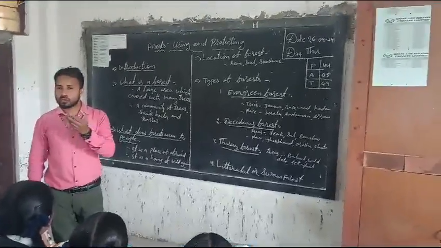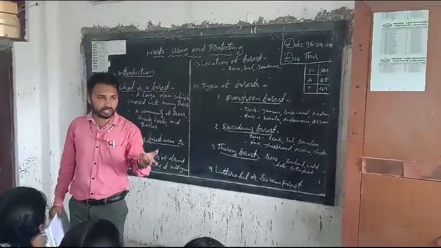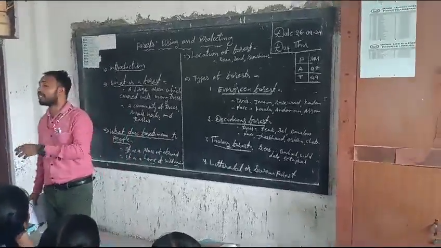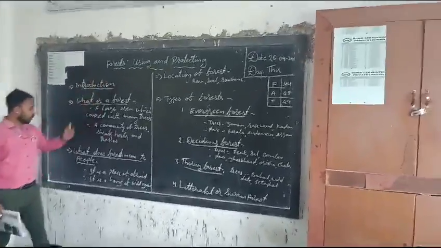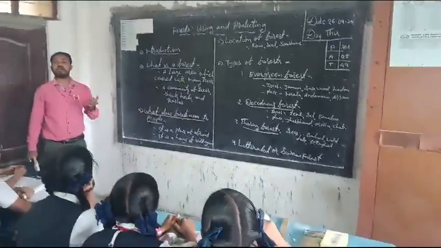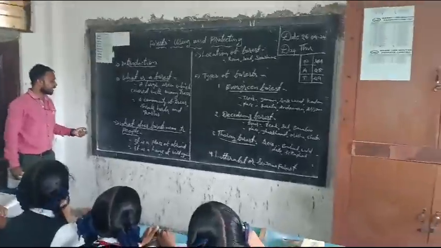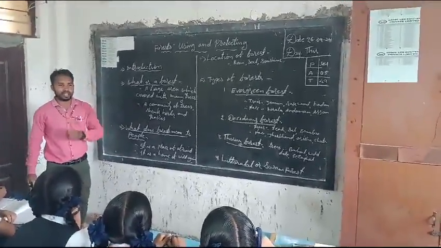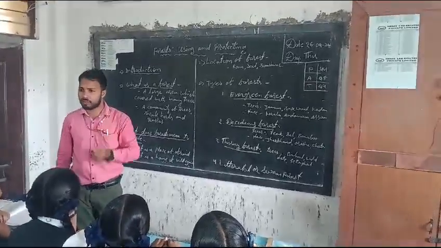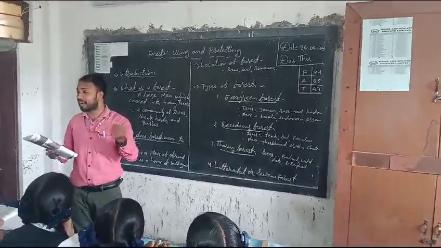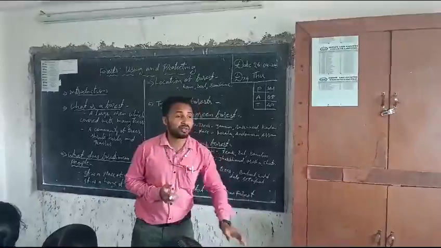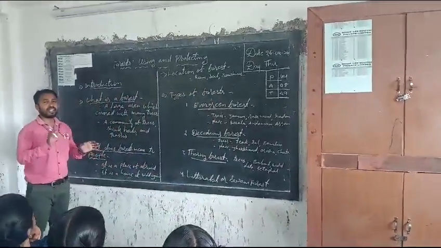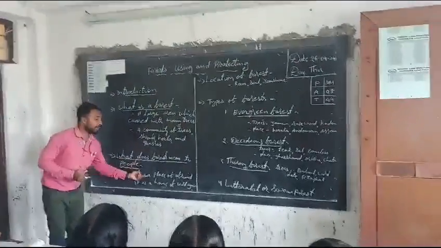Because those who have seen forest, they understand what is forest, is not it? But those who have not seen it, their idea will be different, according to the idea they get of the forest. Some of them think that this is a place of fear. Why are they afraid of forest? Because in the forest wild animals are available. When they go, they may get some problem after entering the forest, is not it? So therefore they understand the forest to be a place of fear.